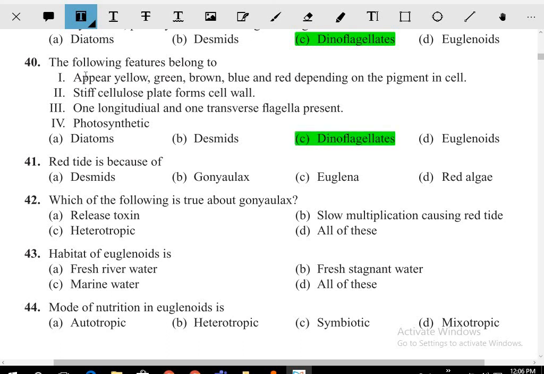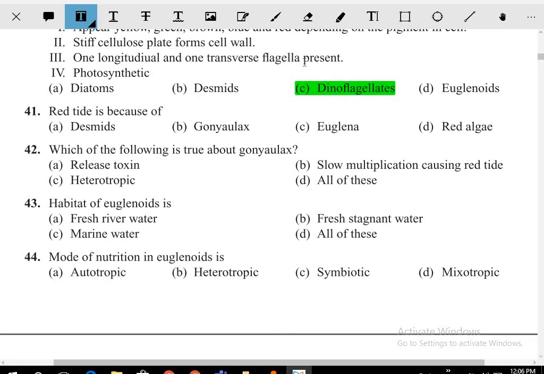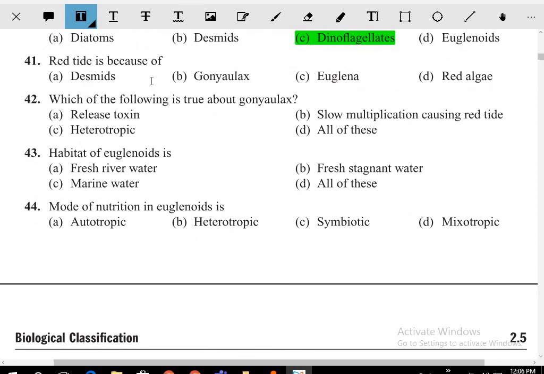Next one, the following features belong to what? Dinoflagellates appear yellow, green, brown, blue and red depending on the pigments, with stiff cellulosic plates as the cell wall, one longitudinal and one transverse flagellum, and photosynthetic. Red tide is because of Gonyaulax. Okay, which one of the following is true about Gonyaulax? Gonyaulax के बारे में true is what? It releases toxins.